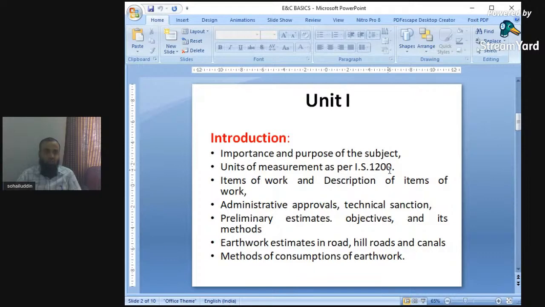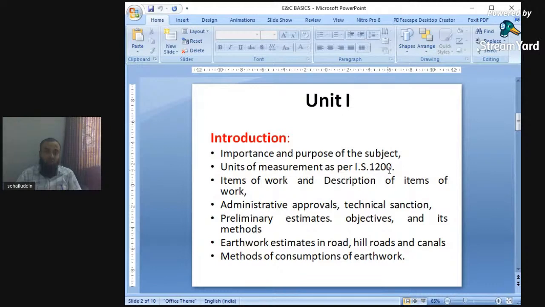Next, there are units of measurement as per IS 1200. There are various measurement aspects related to IS 1200. IS 1200 is an Indian Standard Code. There are about 20 parts in IS 1200: IS 1200 Part 1, Part 2, Part 3, Part 4, and up to 20.